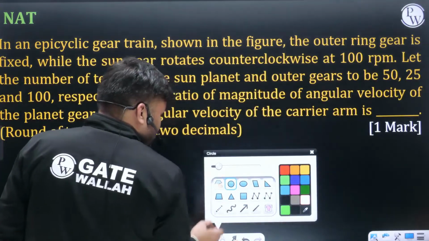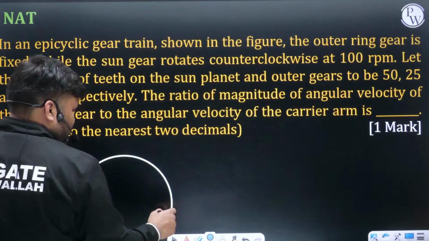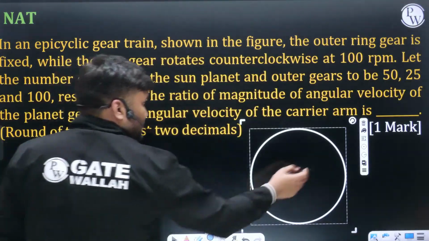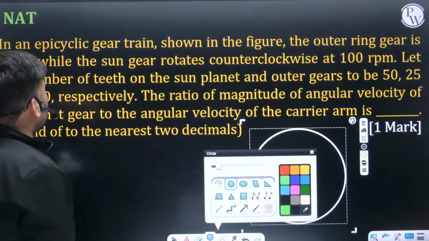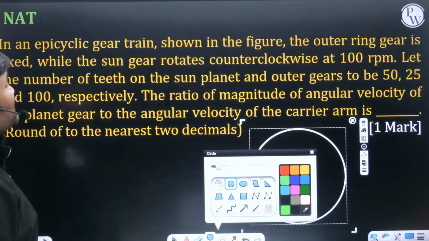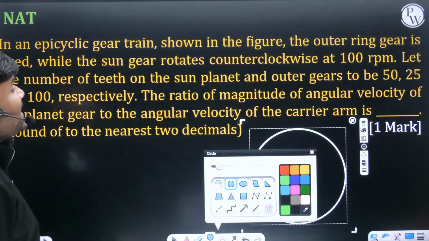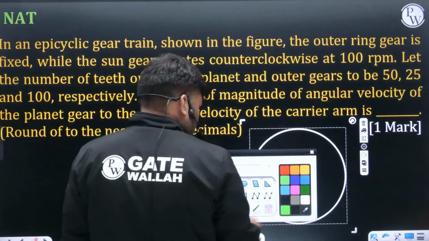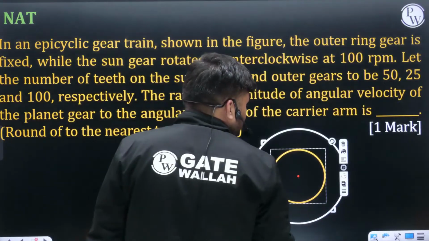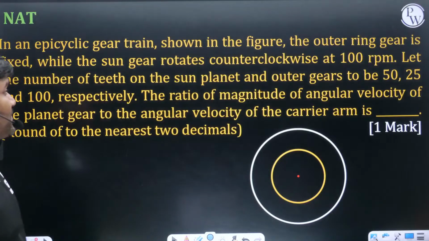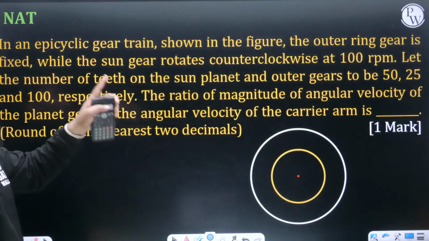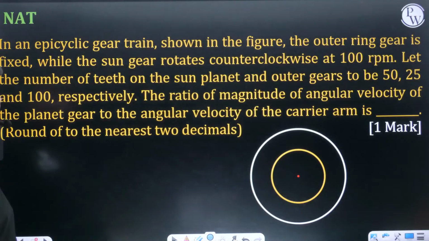One diagram they have given. This is the outer ring. Epicyclic gear train is shown in the figure. Outer ring gear is fixed while the sun gear rotates in counterclockwise direction at 100 rpm. Inside you are going to have sun gear, something like this. This is going to rotate at 100 rpm anti-clockwise direction mein. Let the number of teeth on sun, planet and outer gears be 50, 25 and 100.